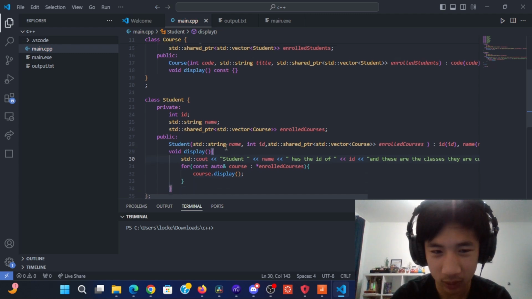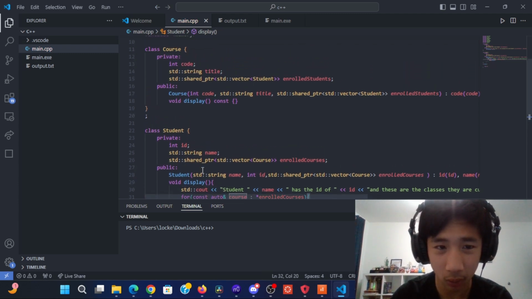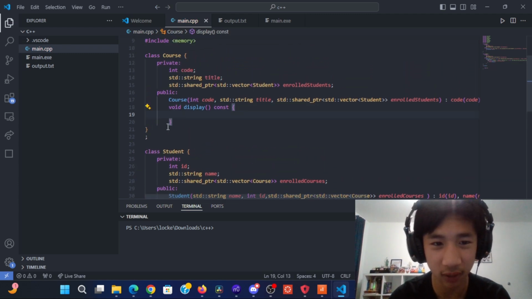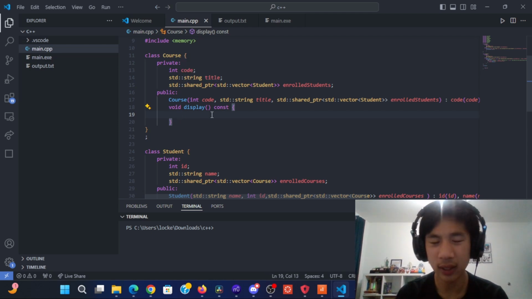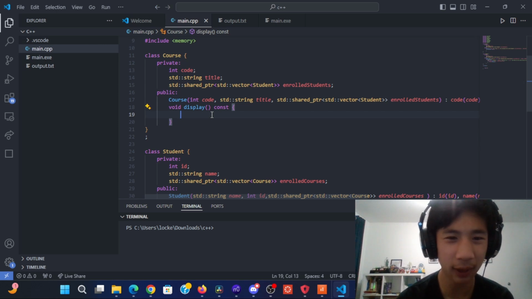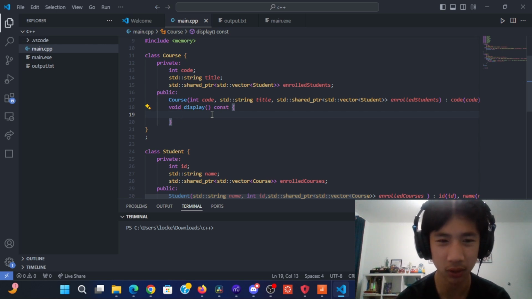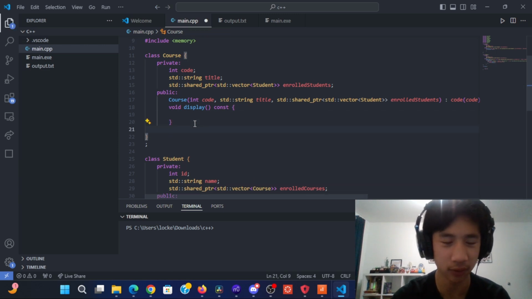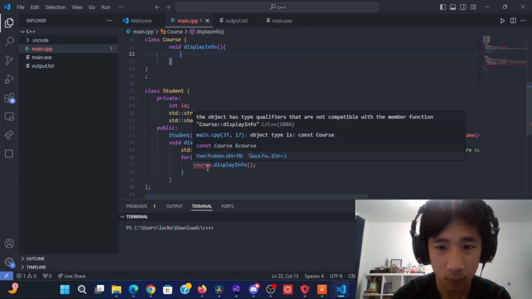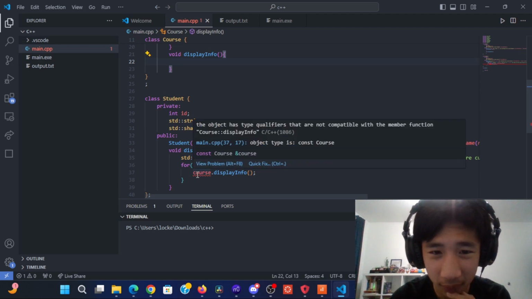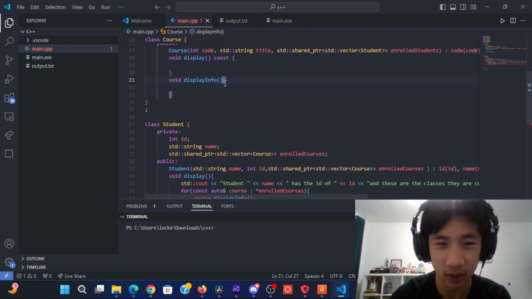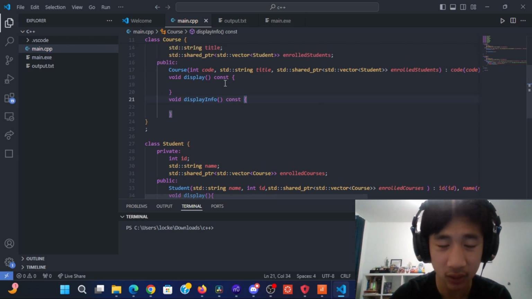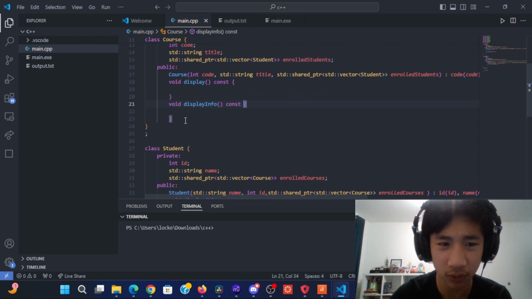And then from here, I'm just going to go back to our course display. And now we need to figure out a good format for this. In this case, it should just say the title and code. I feel like I want to create two different ones. There should be a display that shows all the enrolled students, but there also should be one that simply displays the info. So I'm going to make its own function for that. Why am I now getting an error? That's so weird. Why was course display working? Oh, I forgot my const. I definitely need to ask why I need const for this to work.